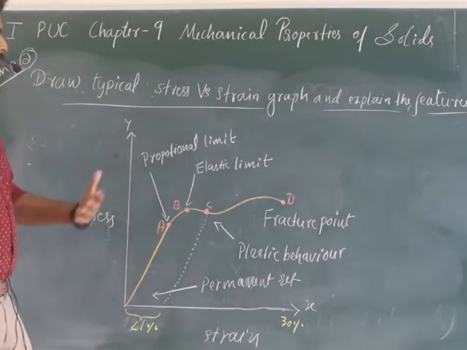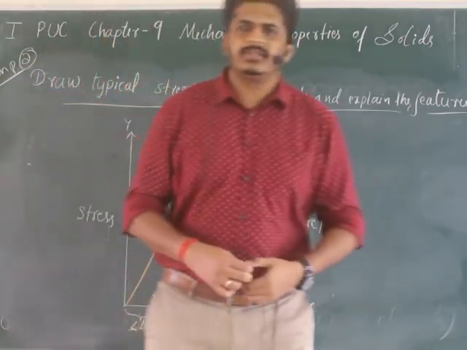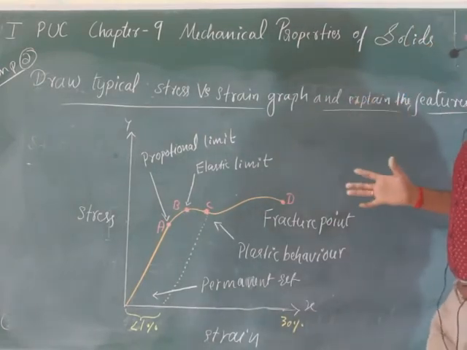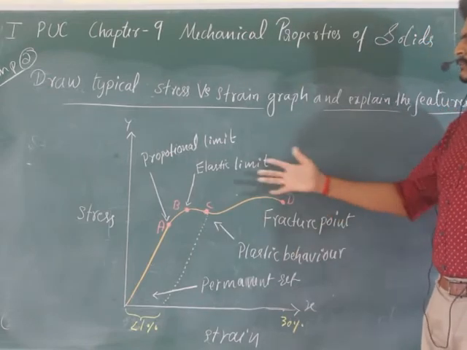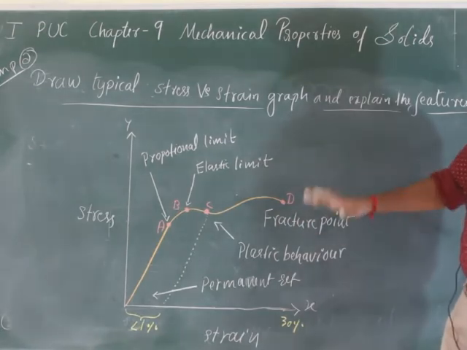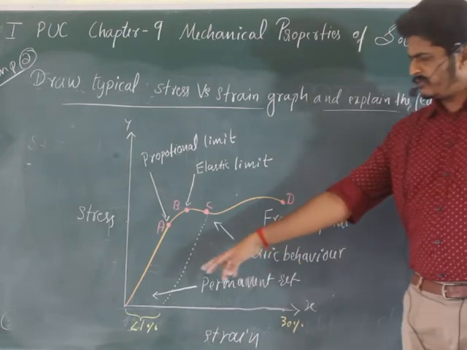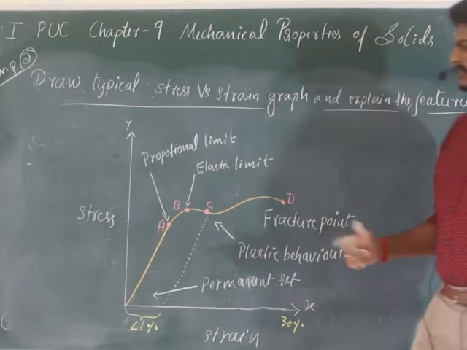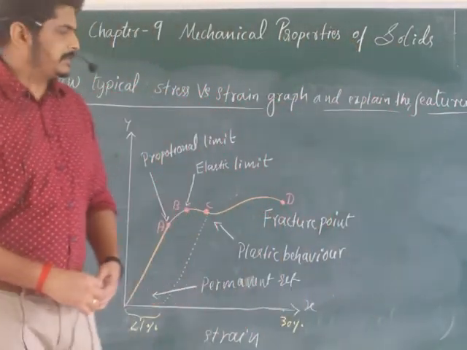Let me explain this. When the question is like this, draw typical stress versus strain graph, you have to answer systematically. Initially you just do the graph. Thereafter name these points. What is A? Proportional limit. What is B? Elastic limit. What is C? It is a plastic behavior point. What is that flower bracket part of the graph? It is permanent set. What is D here? Fracture point.